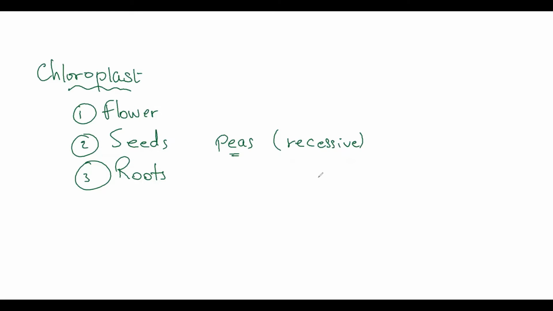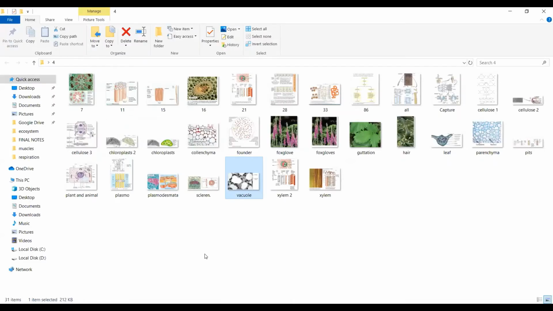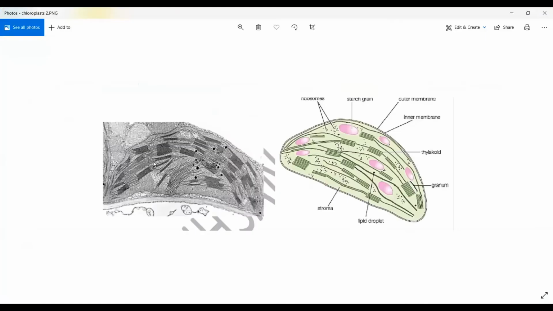These are exceptions that make these parts of the plant differ from all other cells of the plant. Now, what is the structure of the chloroplasts? I'm going to put the pictures here for the chloroplasts. One is by using the electron microscope, because you have to know how these organelles appear under the electron microscope, while the other one is a hand-drawn picture, as you can see.